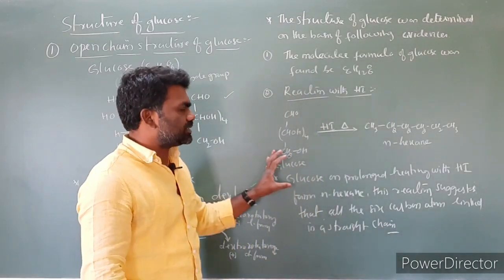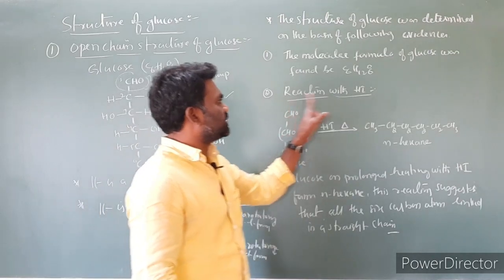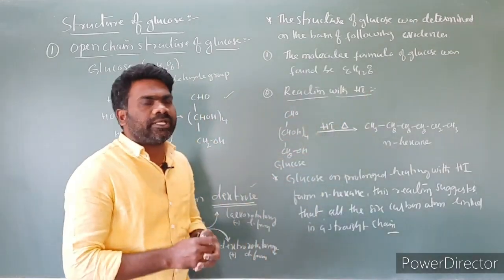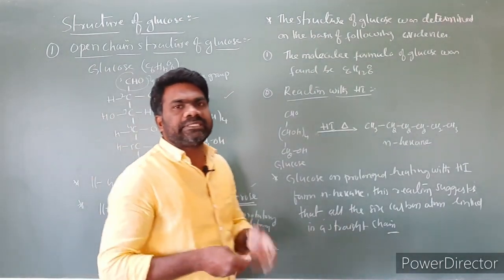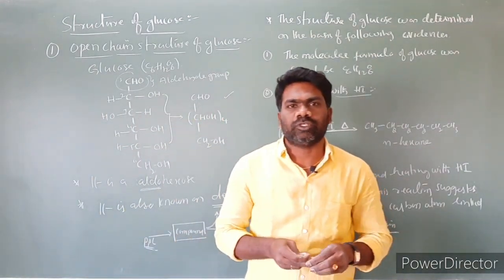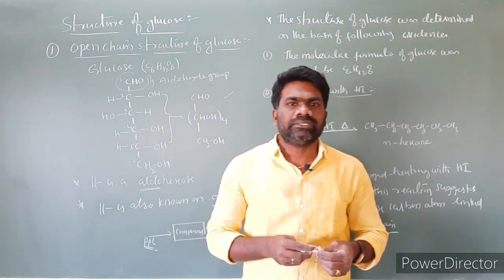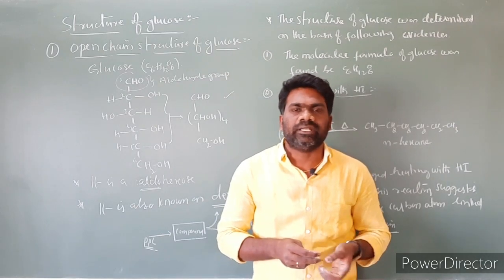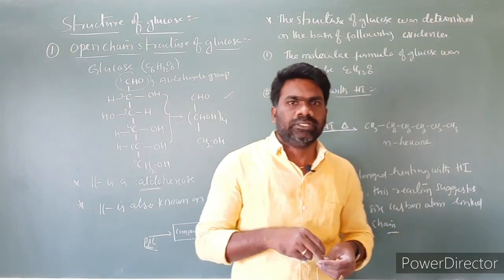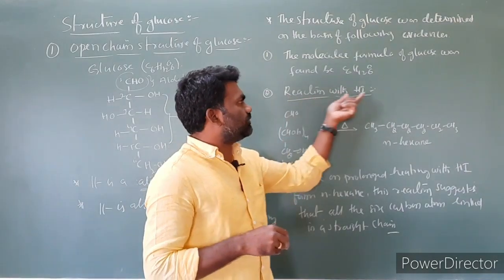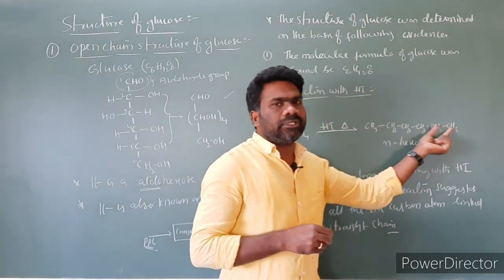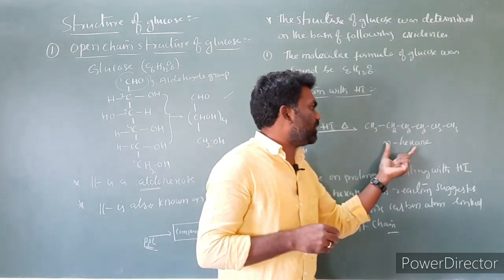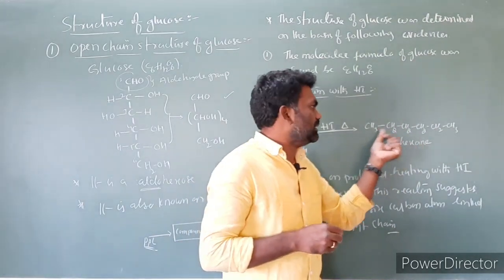So this reaction shows that, based on the reaction with HI, the molecular formula of glucose is already known to be C6H12O6. How these 6 carbon atoms are linked to each other in a glucose molecule, that is the question. When glucose reacts with hydrogen iodide, it confirms that all the carbon atoms are linked one after another, forming a straight chain.